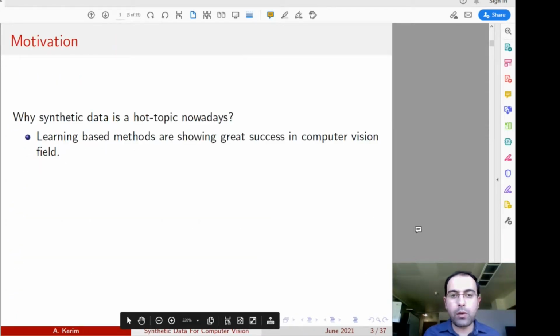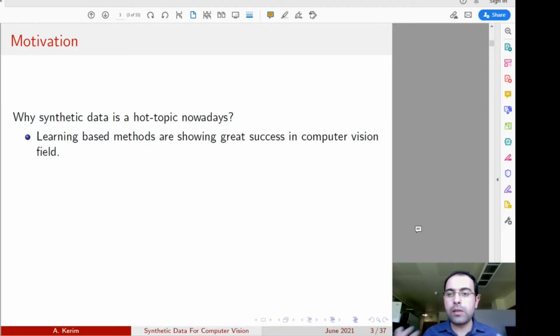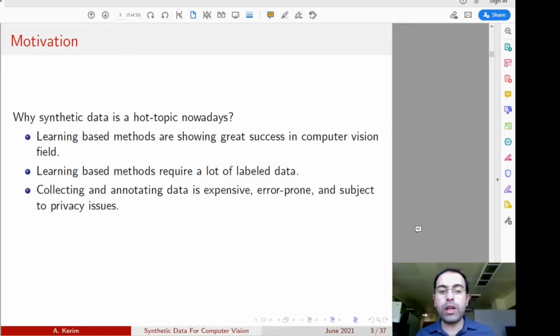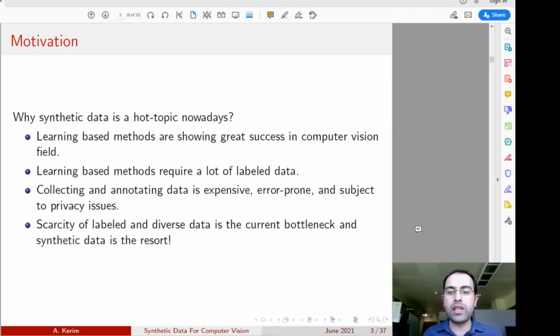Well, we can see nowadays that learning-based methods are showing great progress in the field of computer vision. However, in order to perform well, these learning-based methods require a lot of labeled data. Now, the issue is that collecting and annotating data is not only expensive, but error-prone and subject to privacy issues.